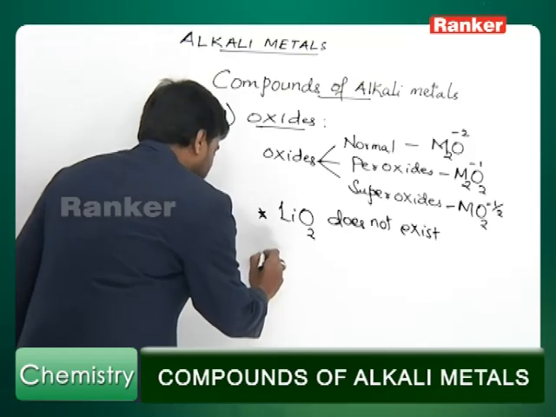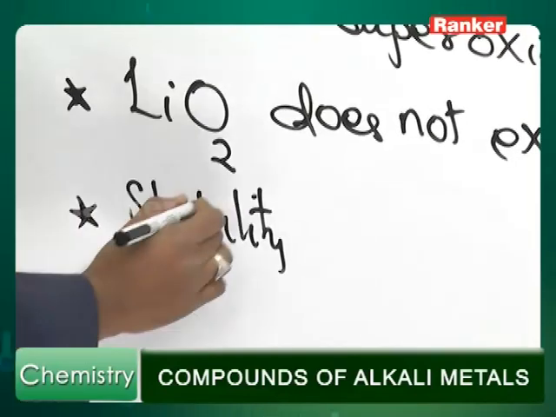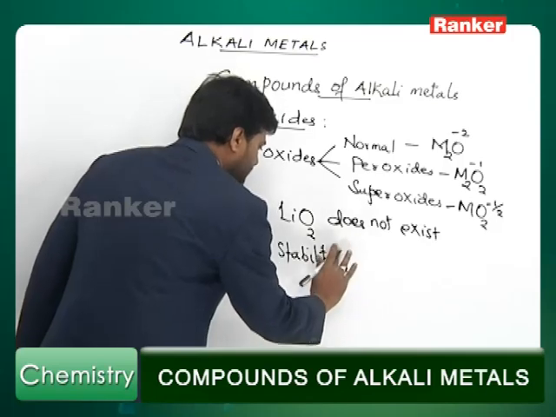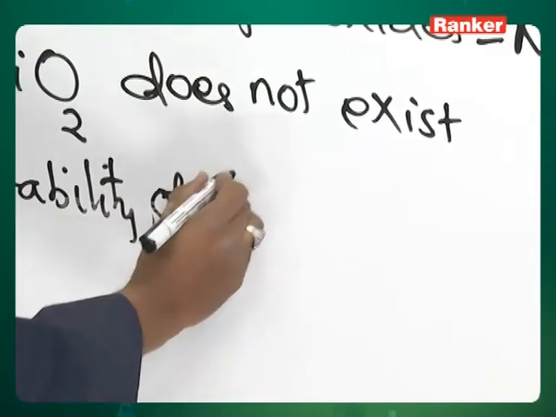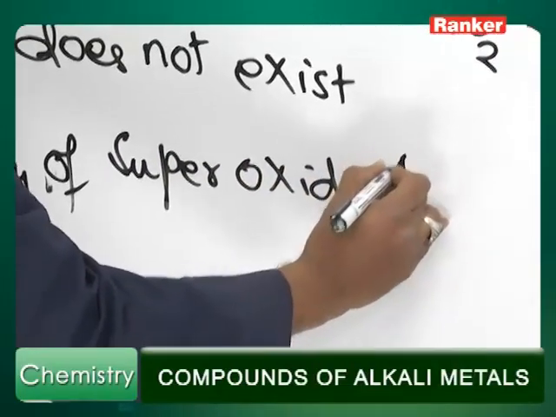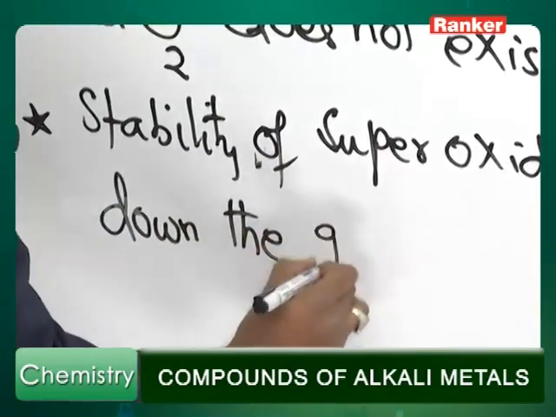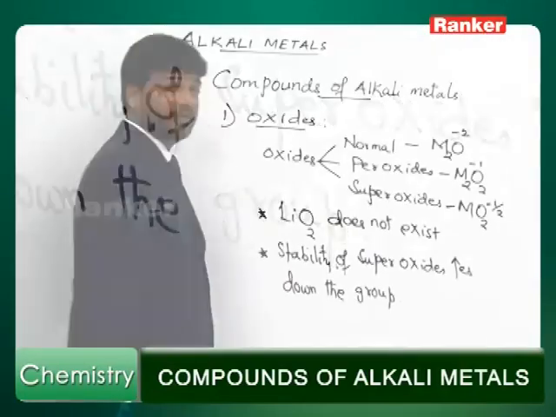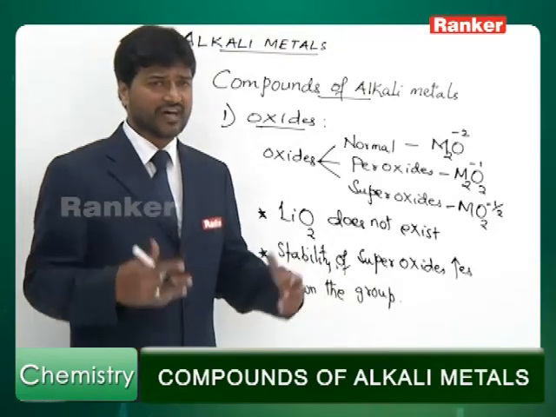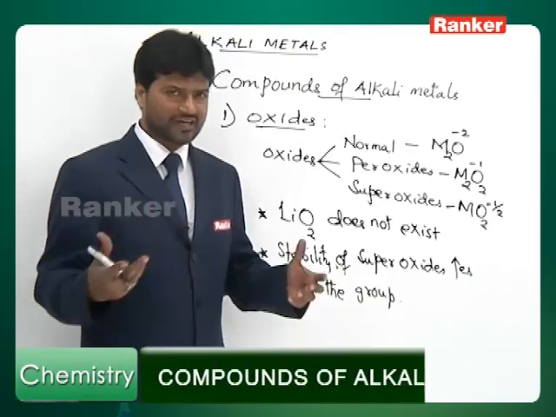Now, remember regarding stability of superoxides, remember stability of superoxides increases down the group. It is because of increase in the size of cation. A large cation can efficiently stabilize a large anion. Superoxide anion is a large anion, and to stabilize it, you require a large cation.